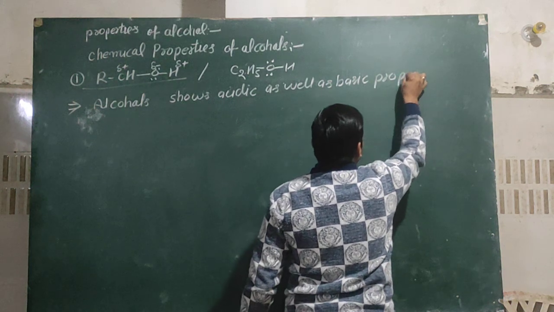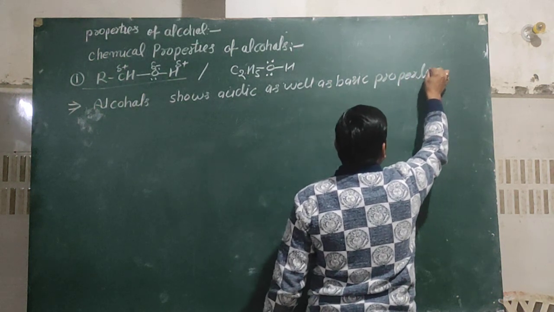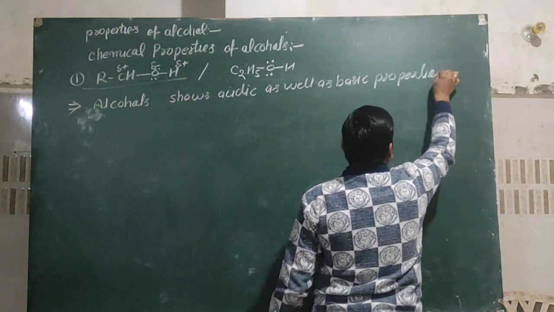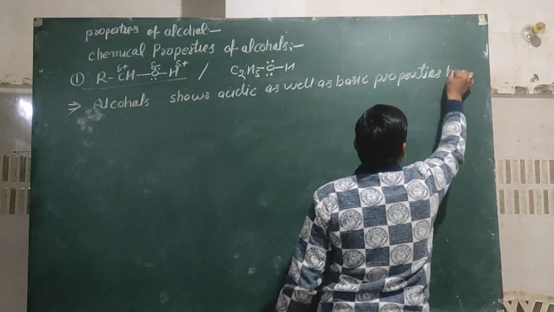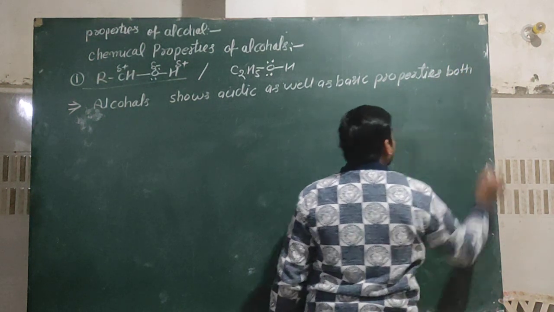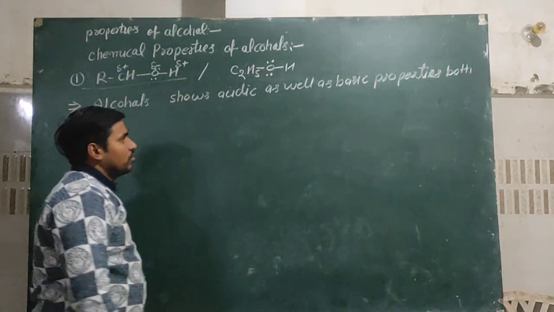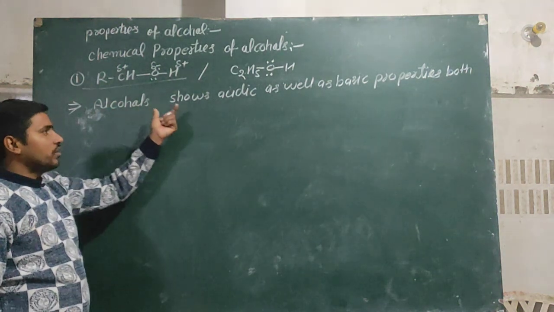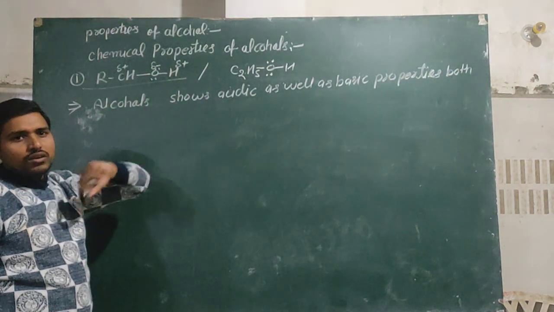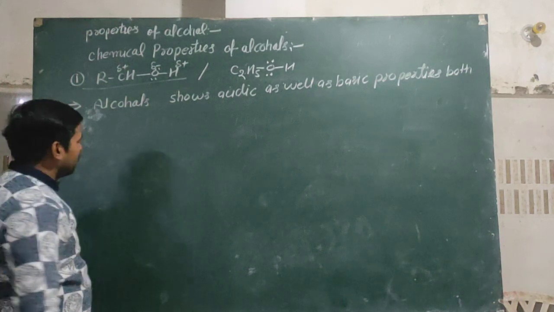Firstly, we discuss whether the properties of alcohol are acidic or basic. Alcohols show acidic as well as basic properties both. But how does it show acidic character, and how is it responsible for basic character?